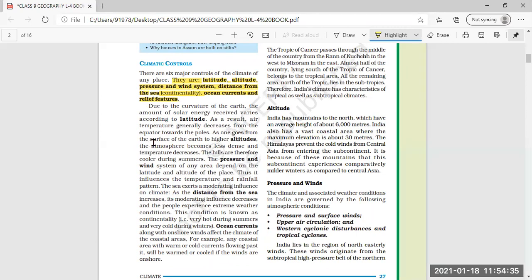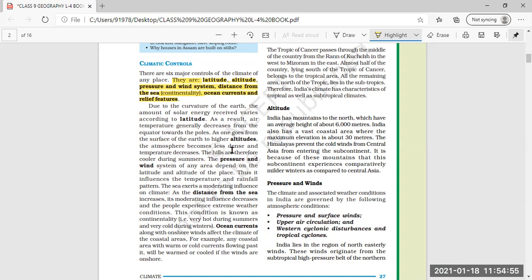Near the equator the temperature is very high, and as you go away from the equator towards the pole, the temperature decreases. Also, as one goes from the surface of the earth to higher altitudes, the atmosphere becomes less dense and temperature decreases.